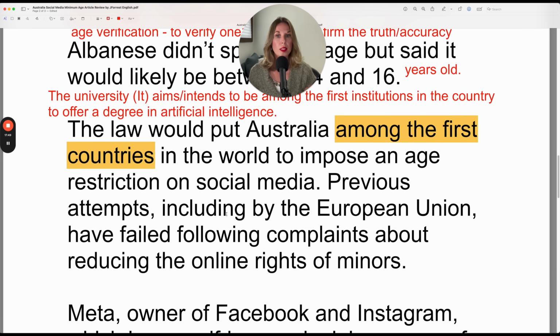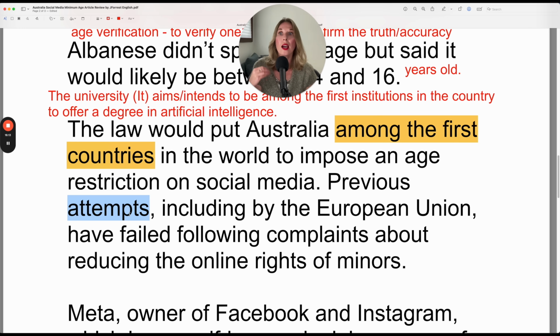Previous attempts, including by the European Union. So the European Union was one of those first countries, but it was an attempt. So, did the European Union impose a minimum age? Well, previous attempt. An attempt means that it wasn't successful.